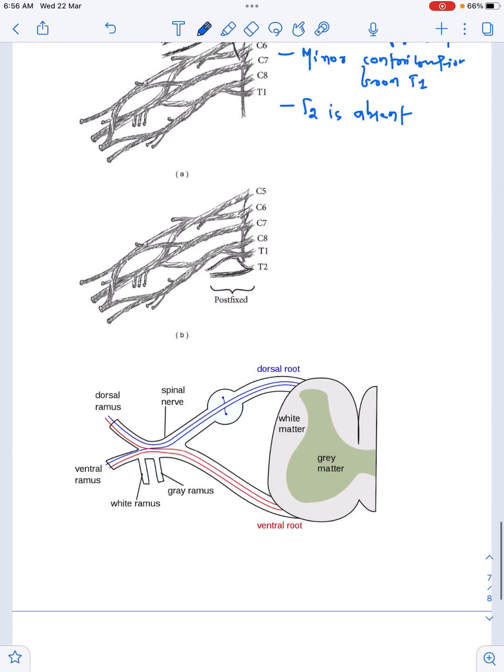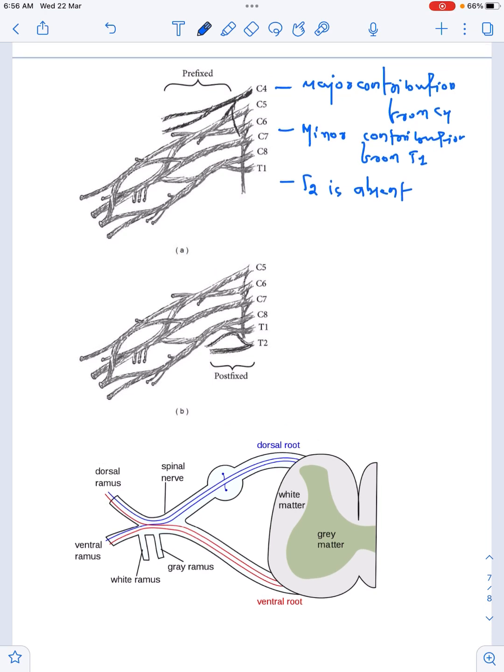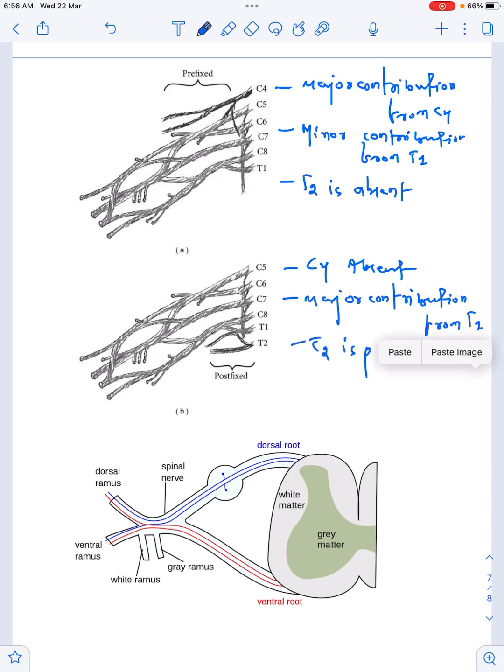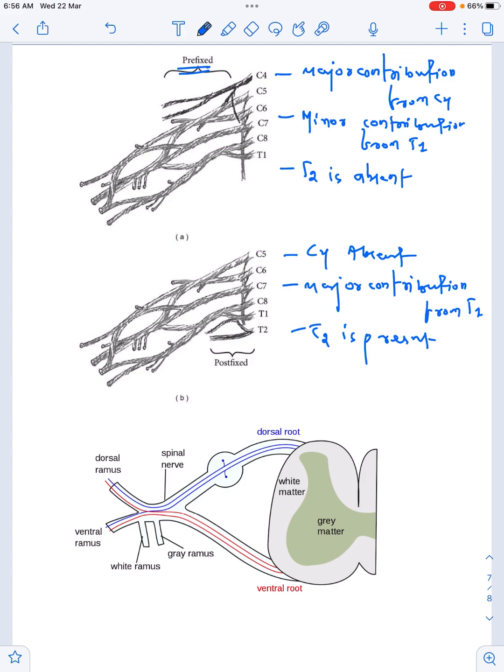Now what about the postfixed? Postfixed, here C4 is absent, there is major contribution from T1, T2 is present. So this is our prefixed, this is our postfixed.